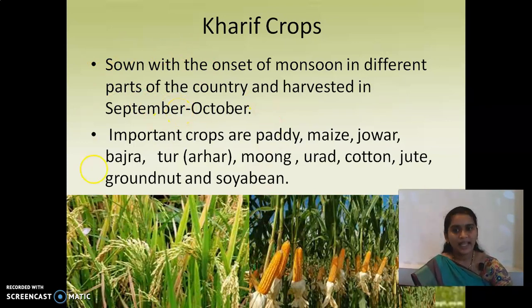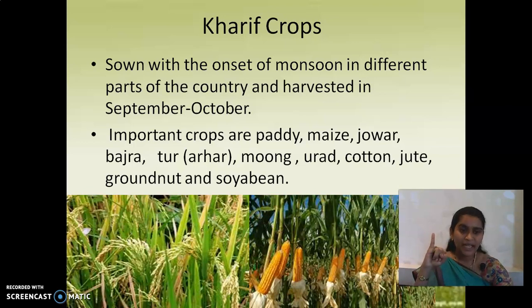Okay. And the important crops are paddy, maize, jowar, bajra, tur, moong dal, urad, cotton, jute, groundnut and soya beans. Okay. Guys, remember at least a few of these Kharif crops.